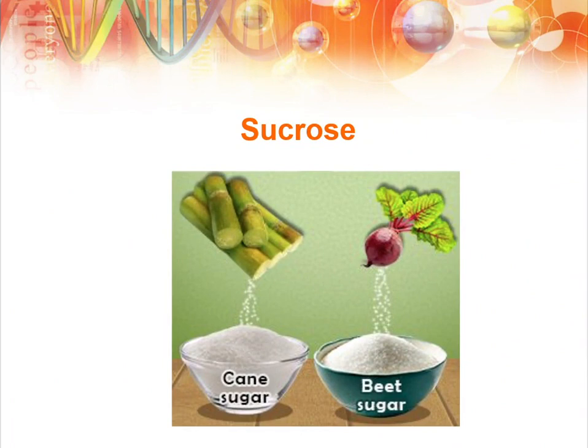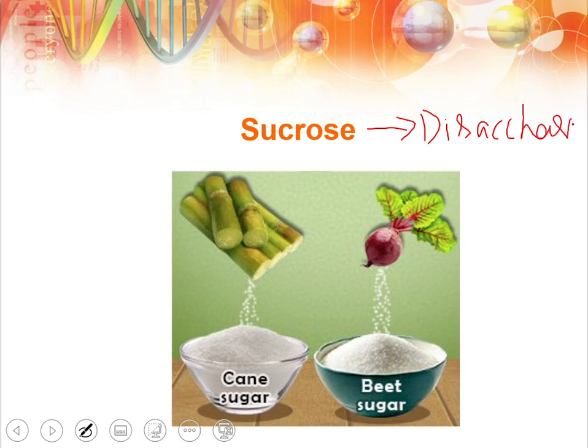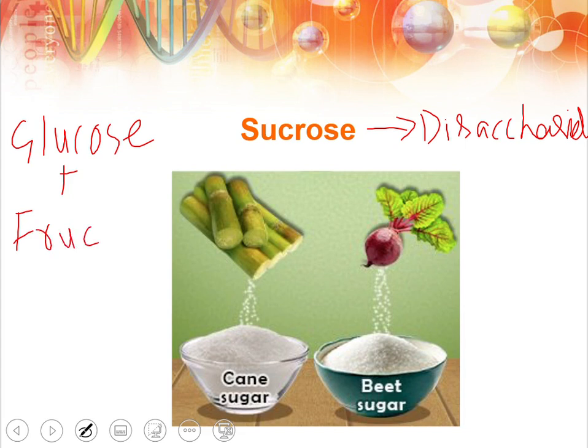Sucrose, it is a disaccharide which is made up of glucose and fructose. You know very well what is glucose and what is fructose. Both are isomers of each other having different functional groups. So the sugar which is obtained from sugarcane, it is called as cane sugar, and which is obtained from beetroot, we call it to be beet sugar.